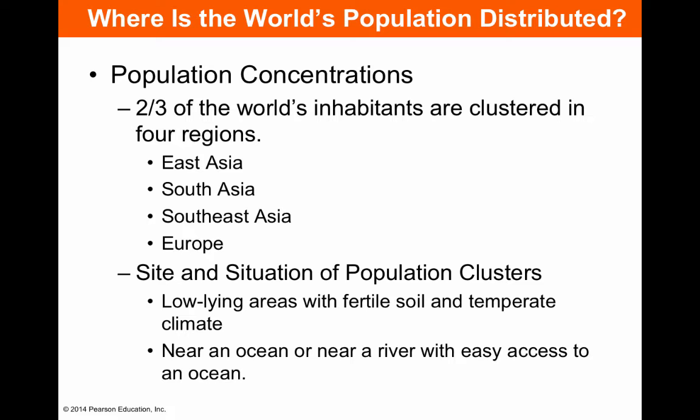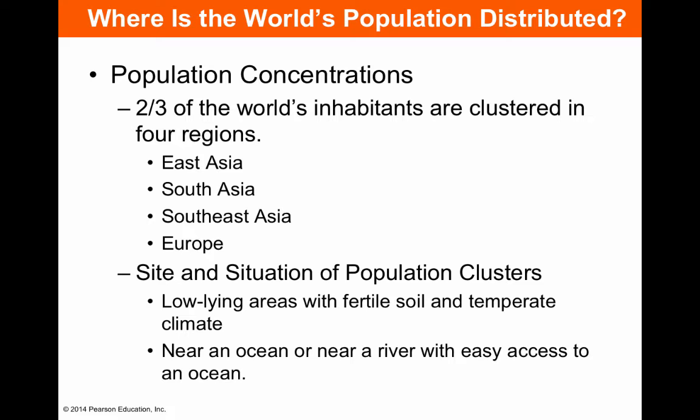And the largest population concentration is on the island of Java, which is inhabited by more than 100 million people. And then we have the Philippines. And then there are other clusters, but these are definitely the four major clusters.